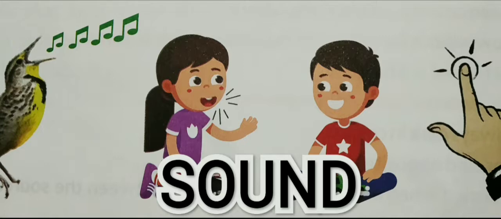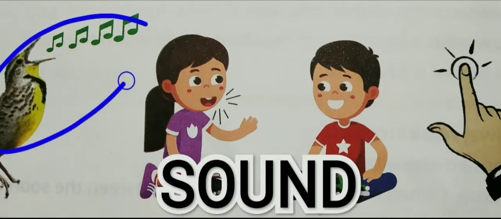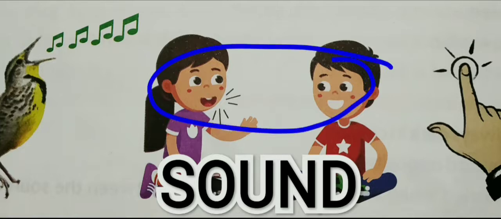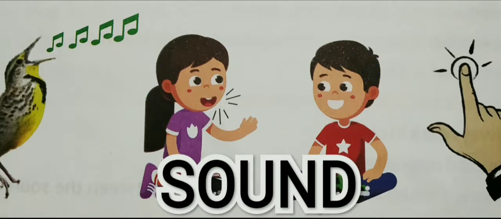So children, we hear different types of sounds around us, like chirping of birds, ringing of a doorbell, and when we talk, you can see these two children are talking here. There are so many things in our surroundings that make sound. Almost each and every thing has a particular sound.